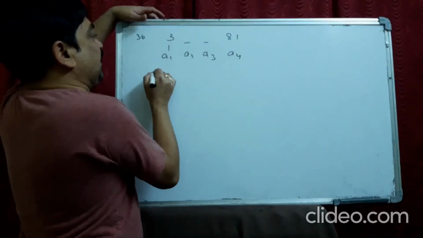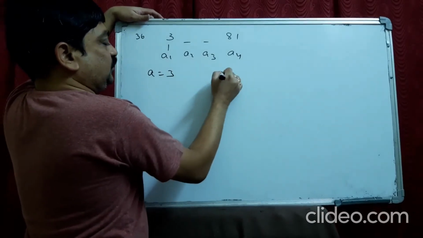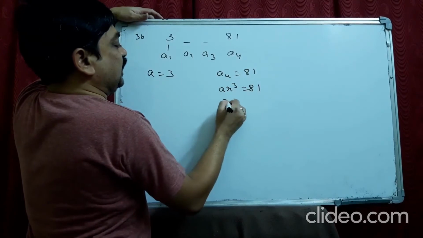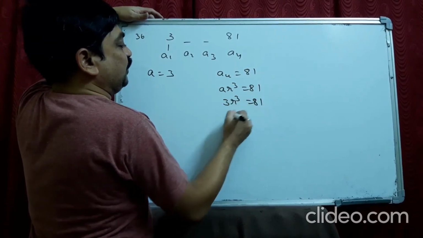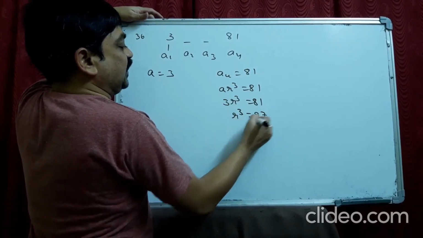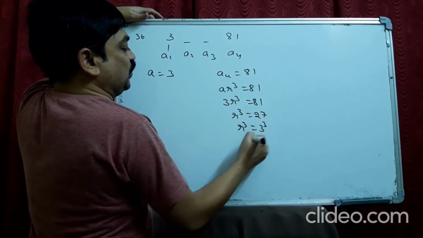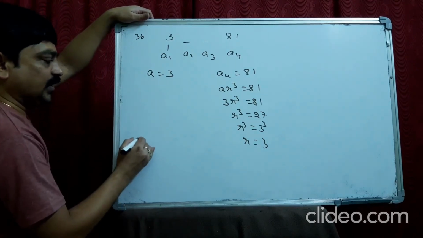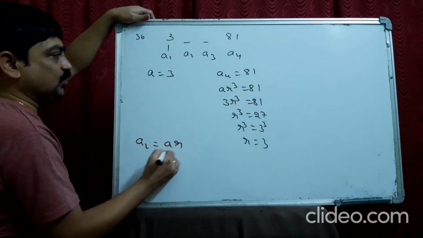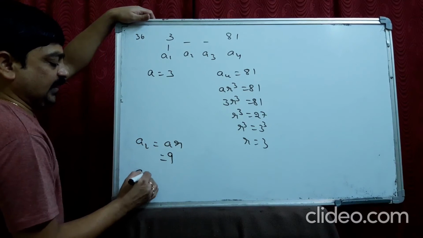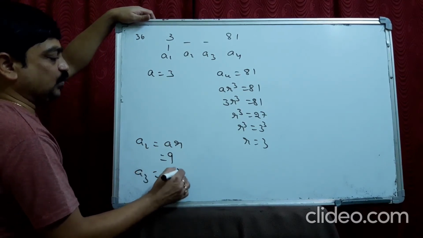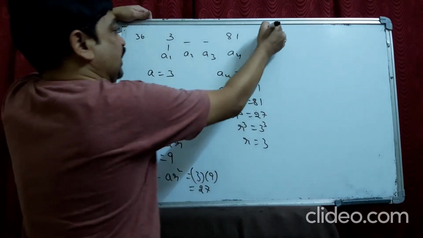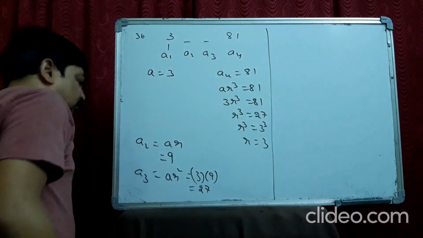Now A1 is 3, A4 is 81, A r cube is 81. 3 into r cube is 81. So r cube is 27. R cube is equal to 3 cube. R is equal to 3. You got the value of A and R. So what is A2? A into R. 3 into 3, 9. A3, A into R square, 3 into 9, that is equal to 27. Okay. Next one.